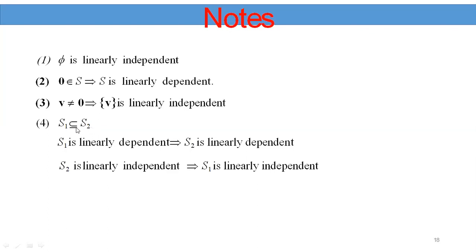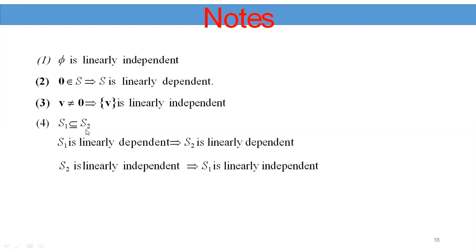Fourth point: S1 is a subset of or equal to S2. If S1 is linearly dependent, then S2 is also linearly dependent. That means every superset of a linearly dependent set is also linearly dependent. If S2 is linearly independent, then S1 is linearly independent.